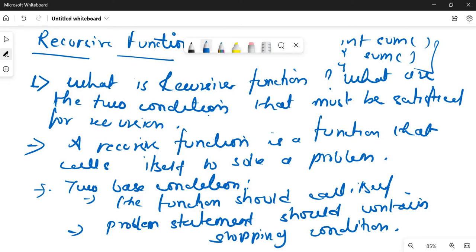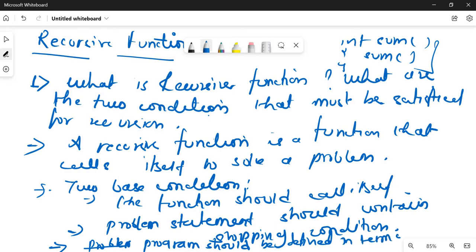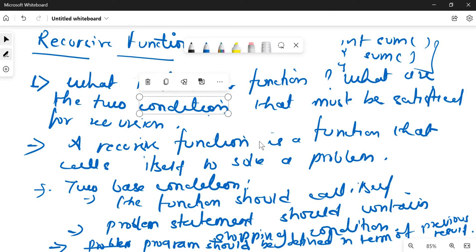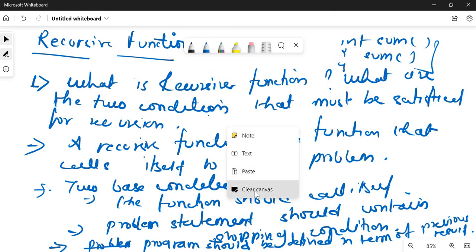One more condition is that the program should be defined in terms of the previous result. This is a very basic question that can be asked for 4 marks.